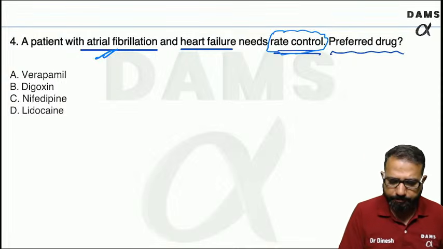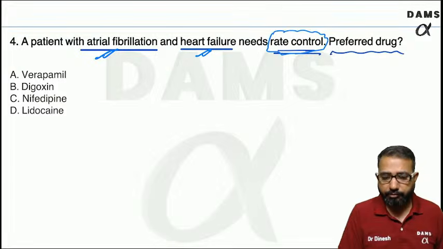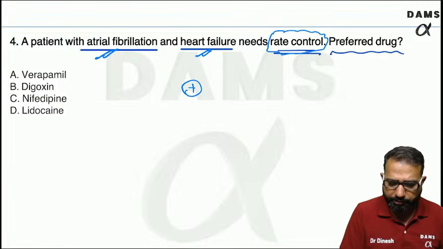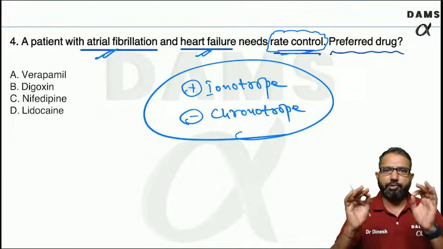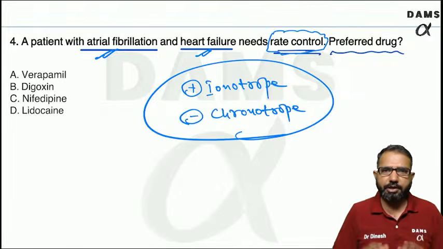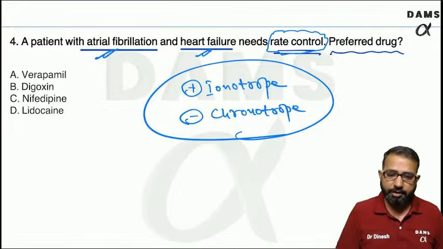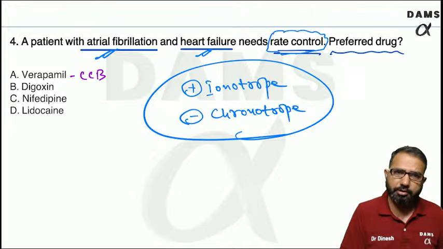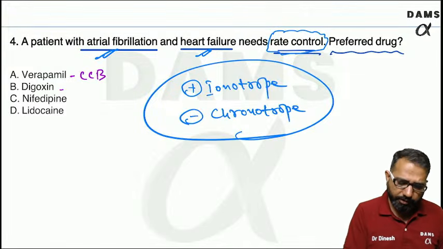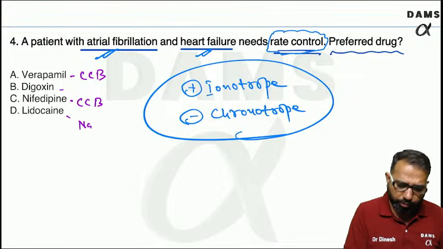Patient of heart failure means pumping. We need a drug which is a positive inotrope. We need a drug which is controlling the rate, means negative chronotrope. We need to select a drug which has both these actions. Positive inotrope means increase pumping. Negative chronotrope means rate control. So if you see the choices, verapamil is a calcium channel blocker. Then we have digoxin. Then nifedipine, that is also a calcium channel blocker. And lidocaine is a sodium channel blocker.